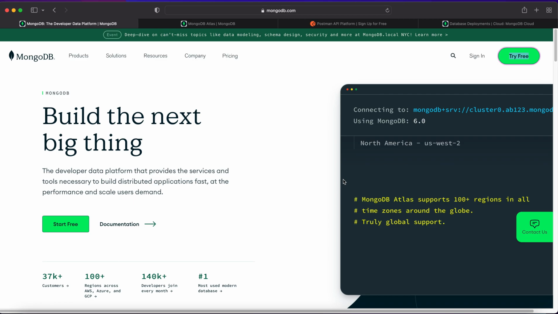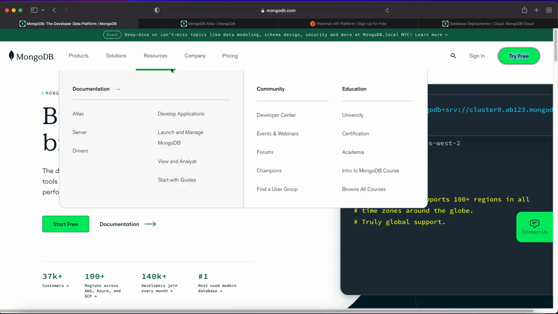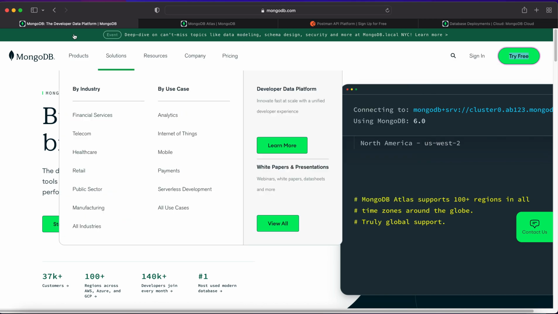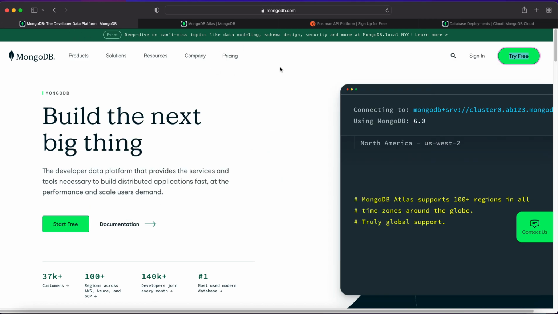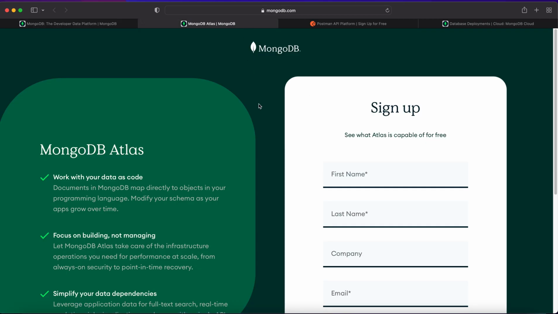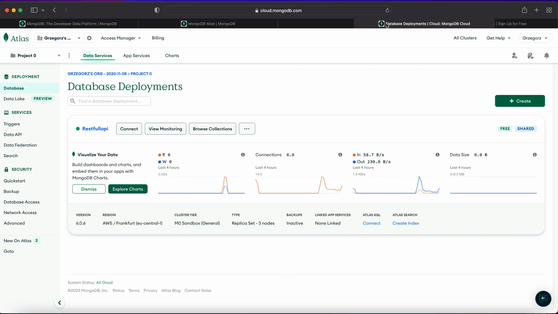First of all, what you need to have installed is Node.js. You have to create an account on MongoDB, or if you have one, that's very good. If not, just try for free and sign up for the account. It will just make everything simpler for us. When you create that account, please log in to your account and you will see something like that.